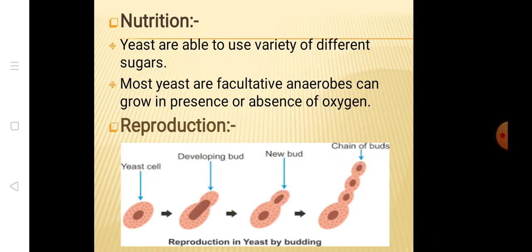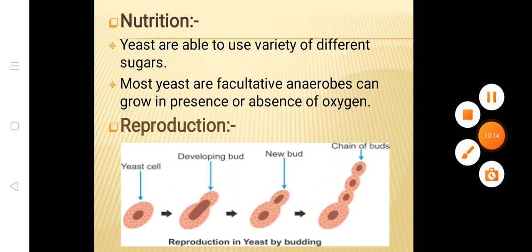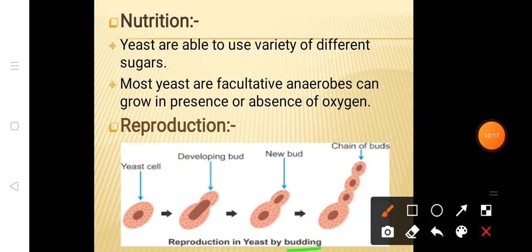So here is the figure of the reproduction of yeast by budding. So this is the yeast cell. They have a cytoplasmic membrane, and under that there is the nuclear material. Then the development of a bud will be found, and again a new bud development will be seen.